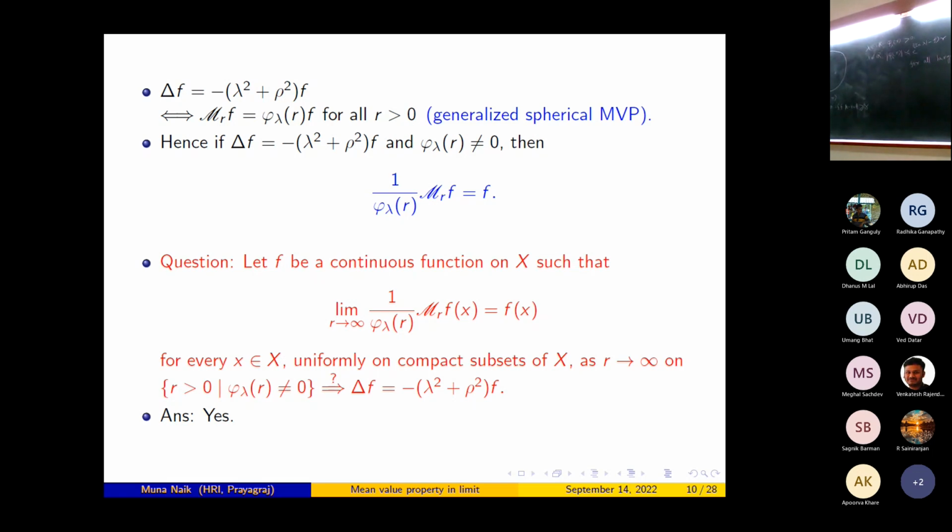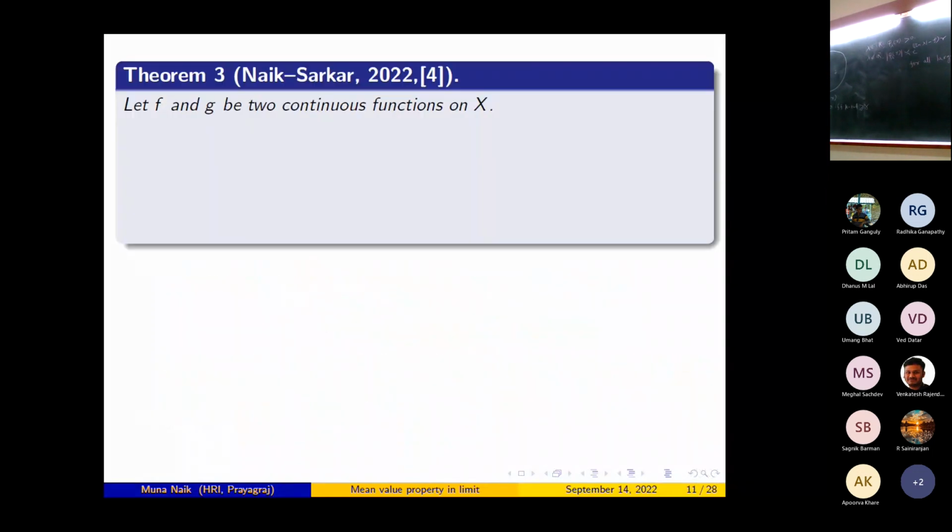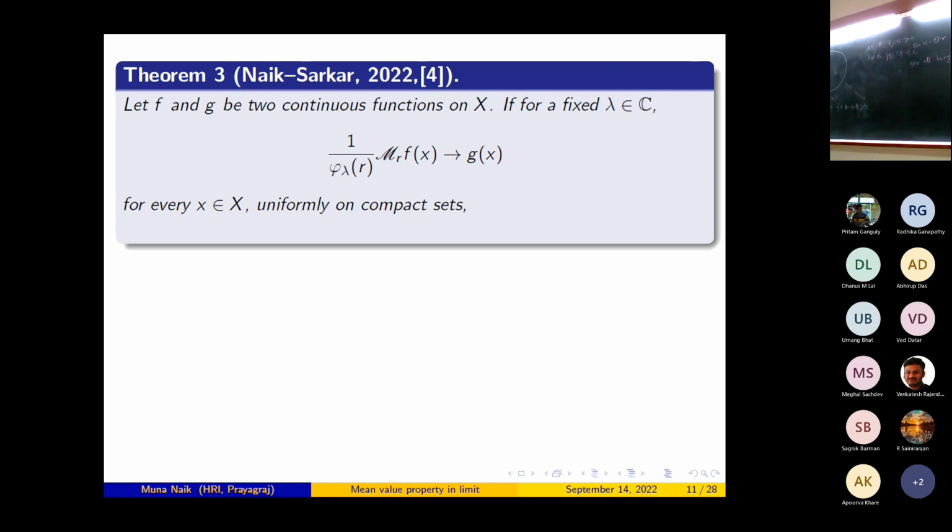Now I will state the main result of my talk. Actually, we will state a little more general result than this. Let f and g be two continuous functions on X. If for a fixed lambda belonging to C, 1 by phi_lambda(r) M_r f(x) converges to g(x) for every x belonging to X, uniformly on compact sets, as r tends to infinity on the set of r greater than 0 so that phi_lambda(r) is not equal to 0, then g is an eigenfunction of delta with eigenvalue minus lambda squared plus rho squared.